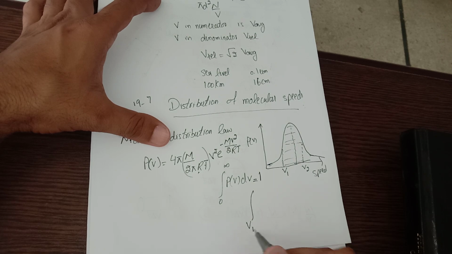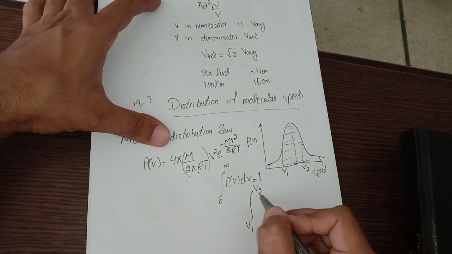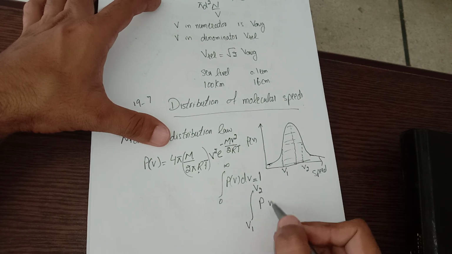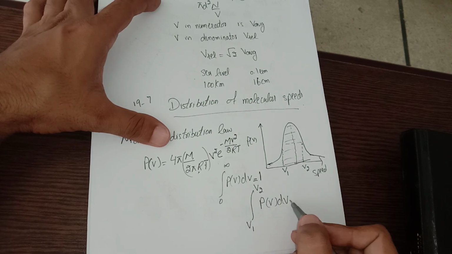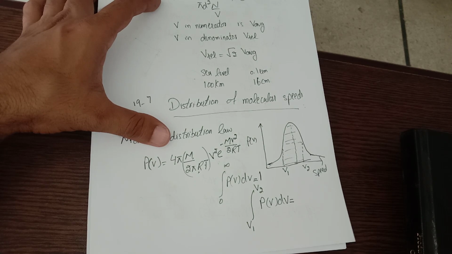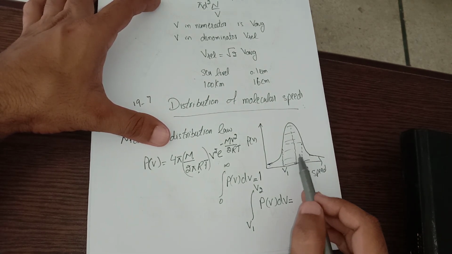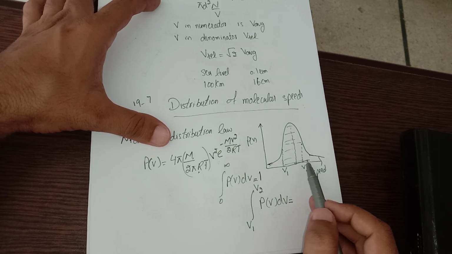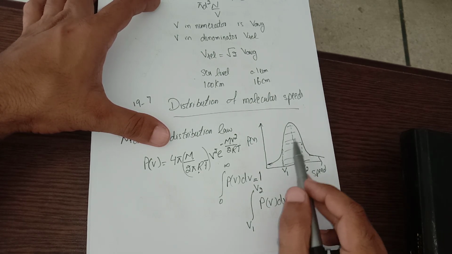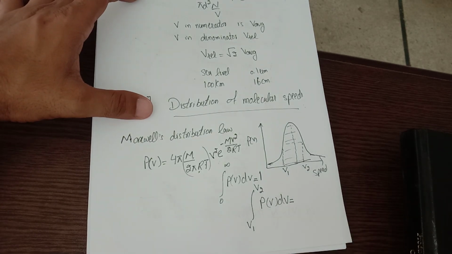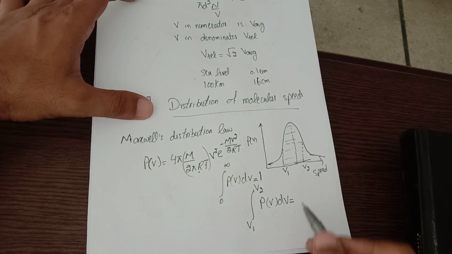I will integrate P V times dV between these 2 points, V1 and V2. This gives me the probability distribution between these two molecular speeds. How many molecules will be in this range of molecular speed, I can calculate using this formula.